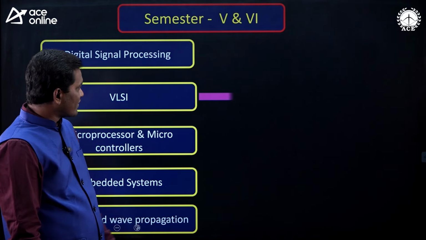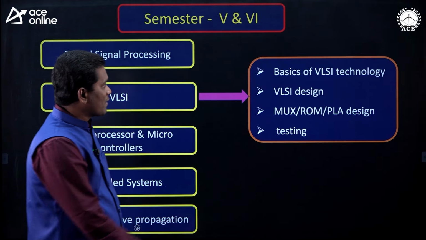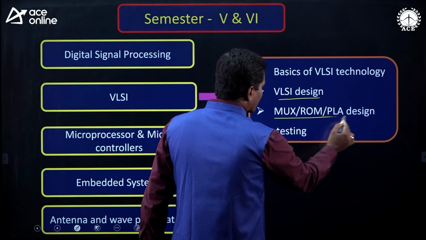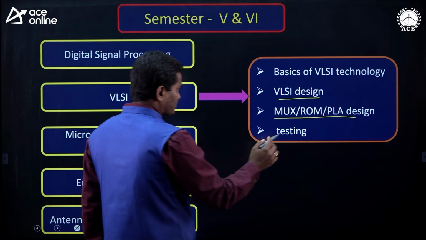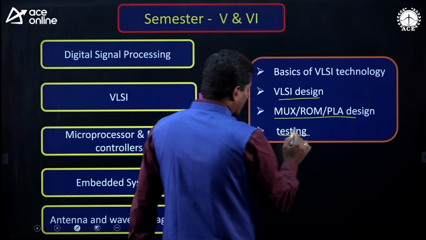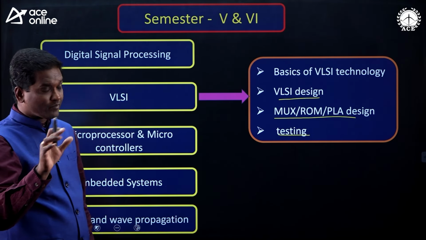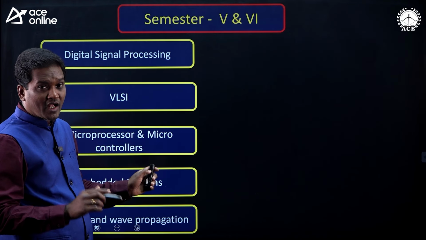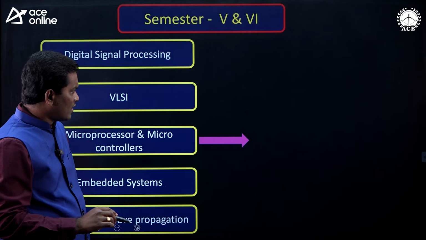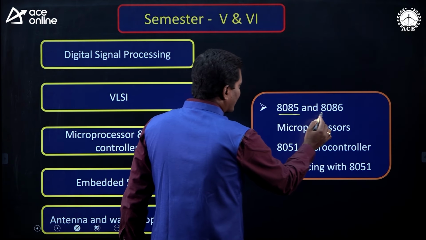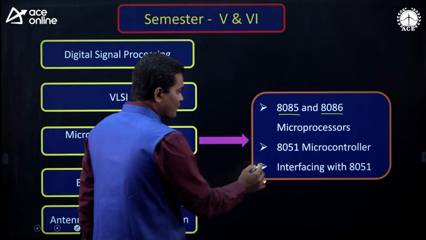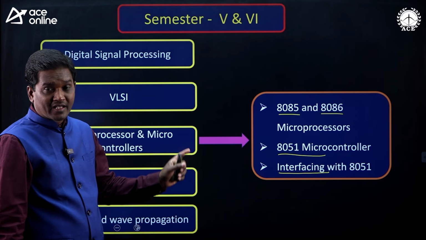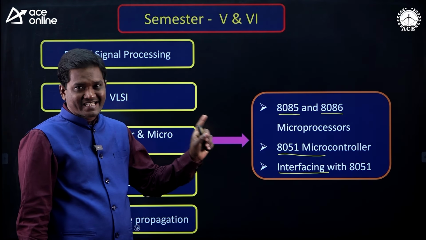And the next one is VLSI. Basics of VLSI technology, VLSI design, and MUX, RAM, PLA design and testing. These are the topics you have to focus on. And the next one, microprocessors and microcontrollers. This is purely for the ESE exam. The topics: 8085 and 8086 microprocessors, 8051 microcontroller and interfacing with 8051. This is for the ESE exam only.